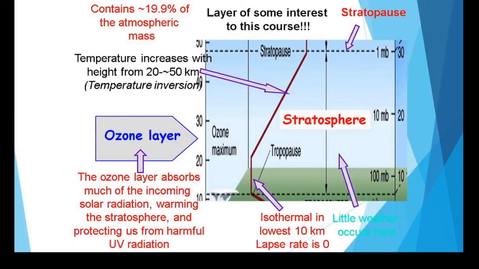It is very interesting to see that as we increase in height in the troposphere, there was a decrease in temperature, but in the stratosphere there is an increase in temperature with increase in height. One of the major reasons for this is the existence of the ozone layer, as the ozone layer absorbs harmful ultraviolet radiation from the sun and hence increases the temperature of the stratosphere.